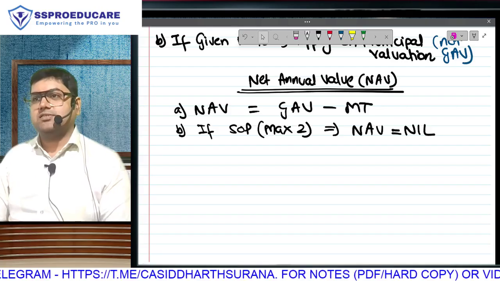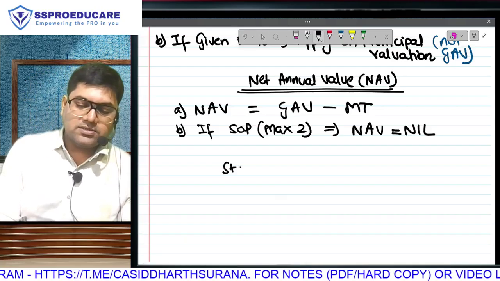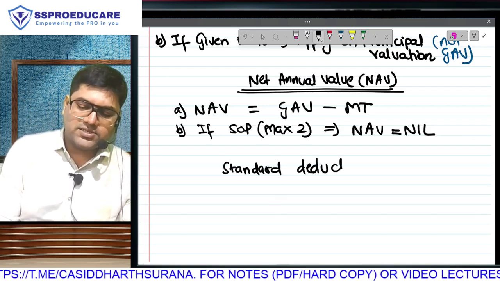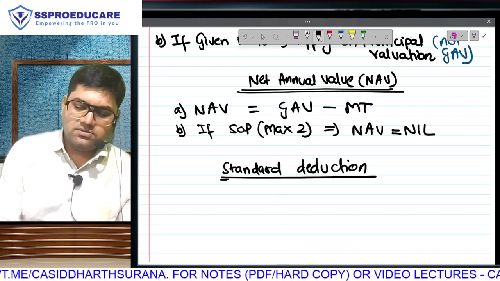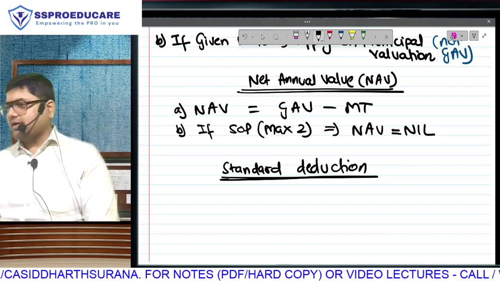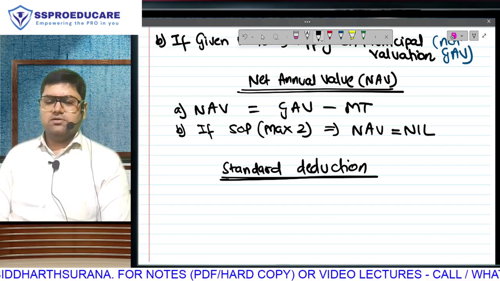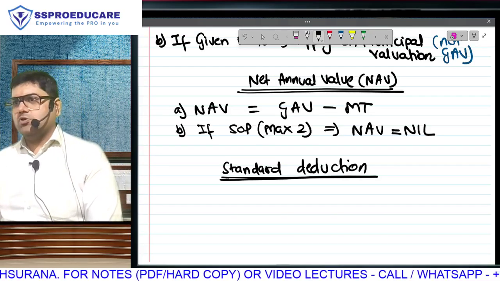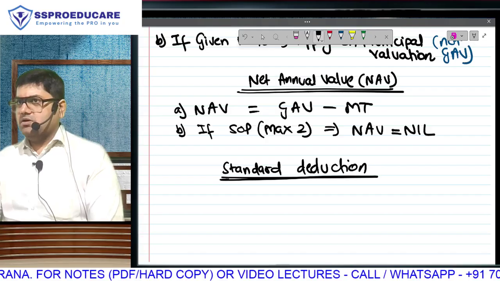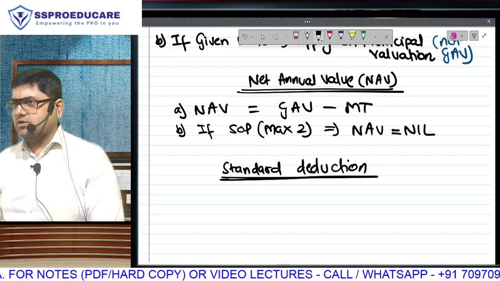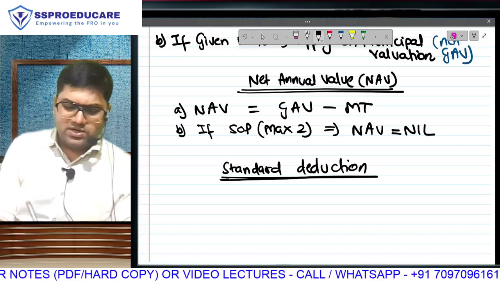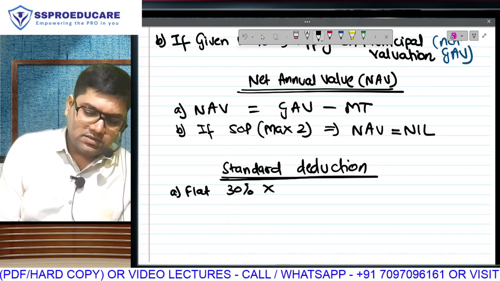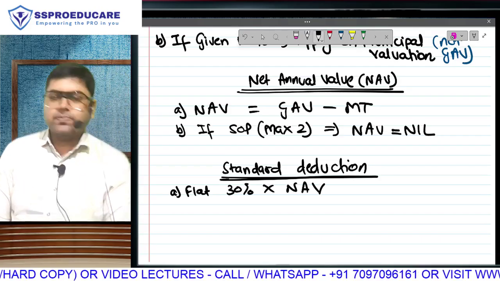After NAV, what is the next thing? Standard deduction. Deduction under section 24 is only the heading. The 2 deductions that we have are first standard, second interest. Let's learn them one by one. Have you done GAV, municipal tax, NAV on your calculator, which you write in the amount column? Let that NAV remain on your calculator, because on that NAV only you are going to get a flat 30% standard deduction.